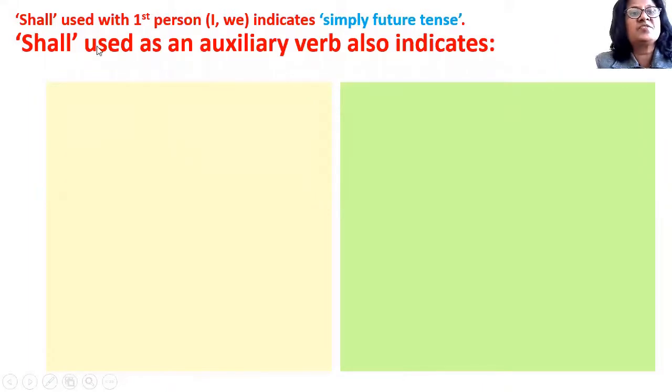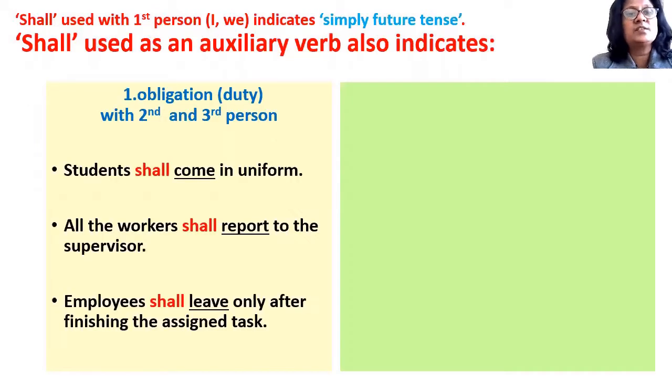Now the auxiliary verb shall. You already know and must have studied in school that with first person shall is used to indicate simply future tense, but shall is used to express more than simply future tense. It is used to express much more than that. It indicates obligation or duty with second or third person. Like, students shall come in uniform. Here shall is used with third person. This is the duty of the students to come in school uniform.